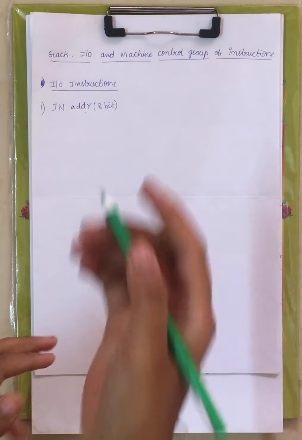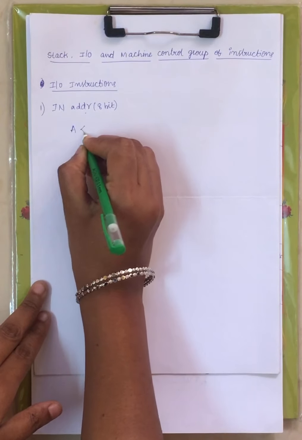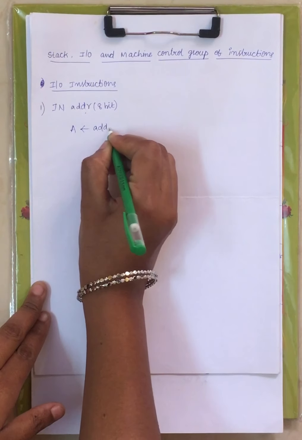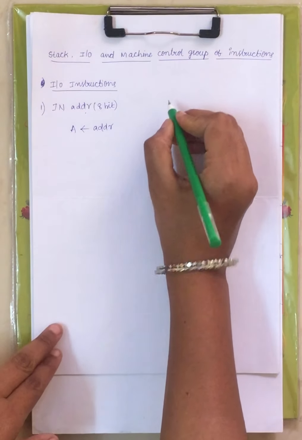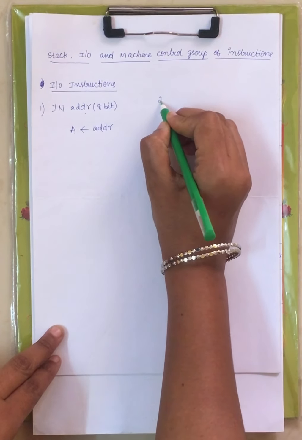That data is moved to your accumulator. Whatever address is specified within the instruction, that address will store the data, and that data is moved to the accumulator. IN indicates you are moving the contents of the address specified within the instruction to the accumulator. This is the first instruction under the IO instructions.